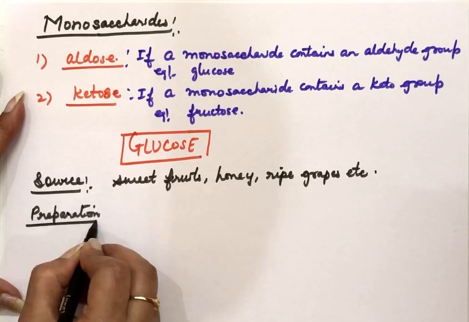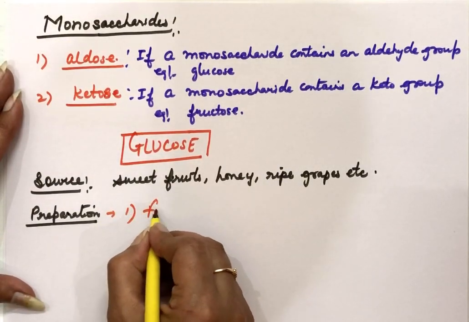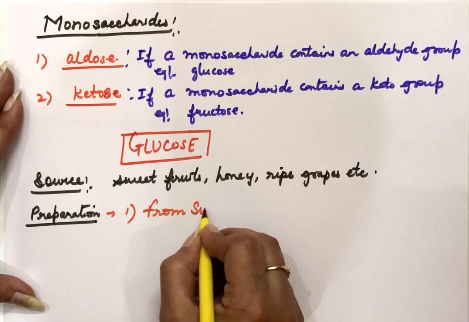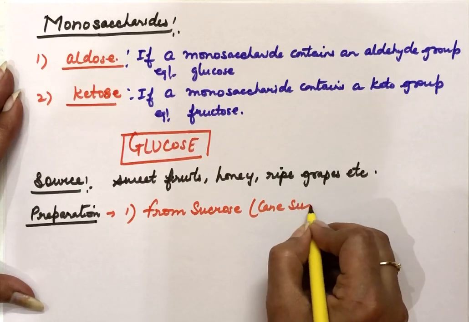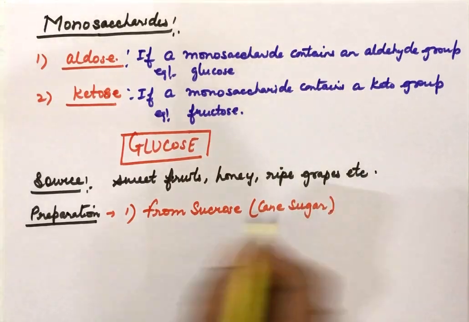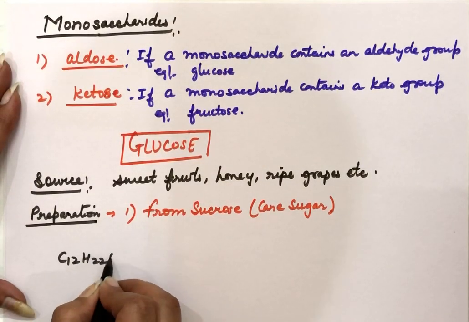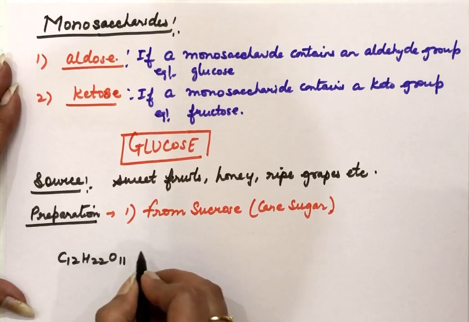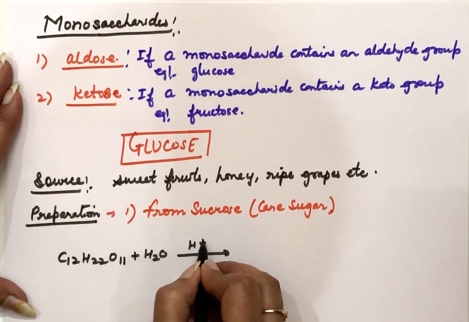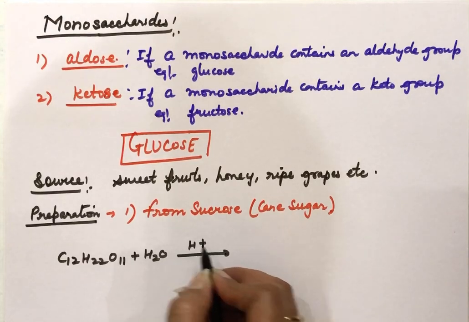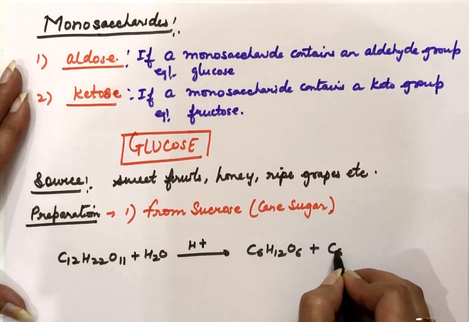So there are two methods of preparation of glucose. First one is from sucrose, or that is also called cane sugar. So when sucrose, that is C12H22O11, is boiled with dilute HCl or H2SO4, then it will give equal amounts of glucose and fructose.